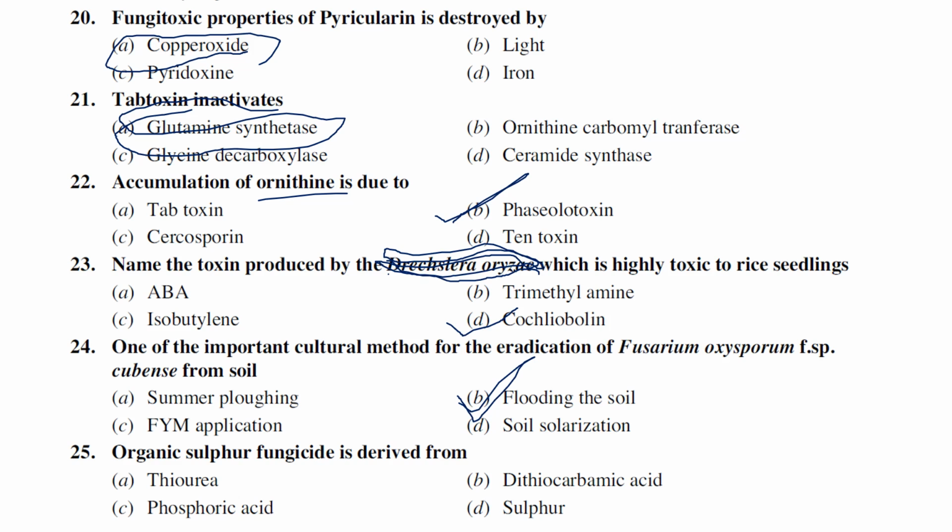Organic sulfur fungicides are derived from thiourea, dithiocarbamic acid, phosphoric acid, and sulfur. These organic fungicides are derived from dithiocarbamic acid.